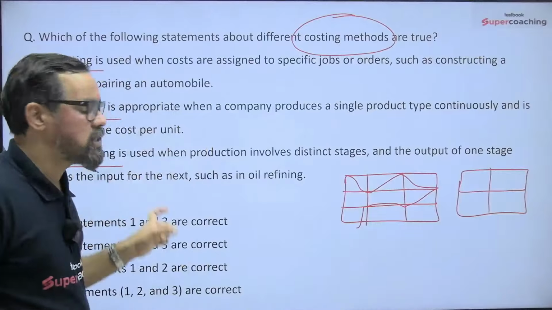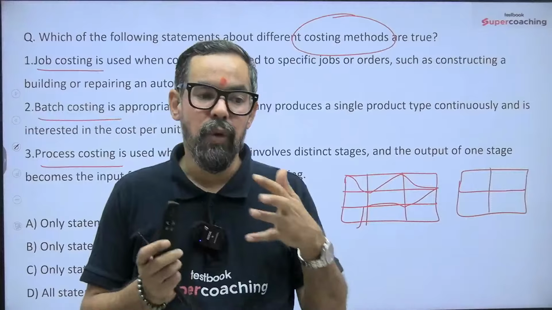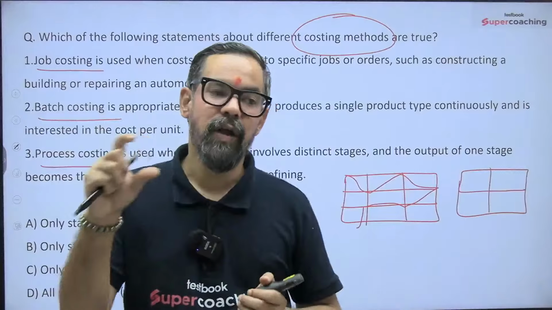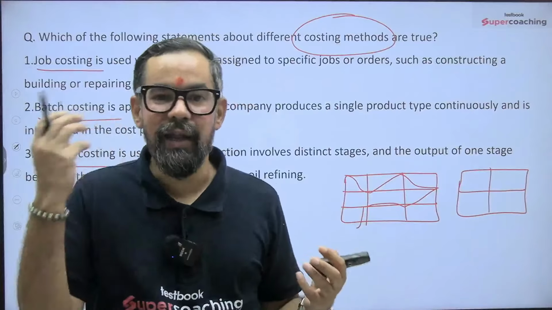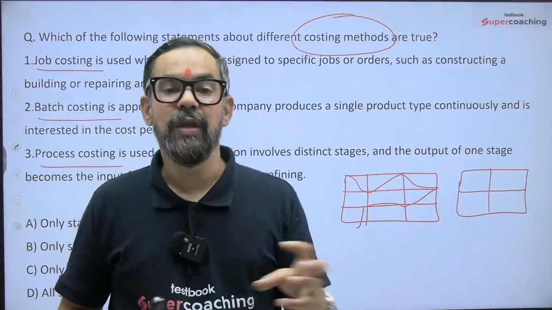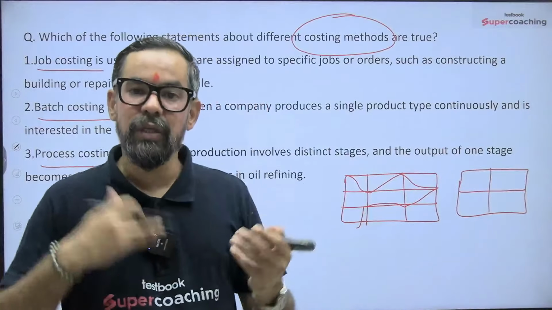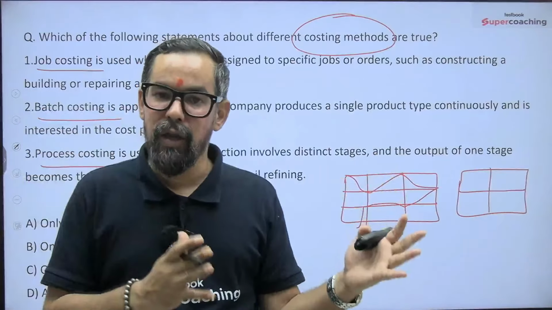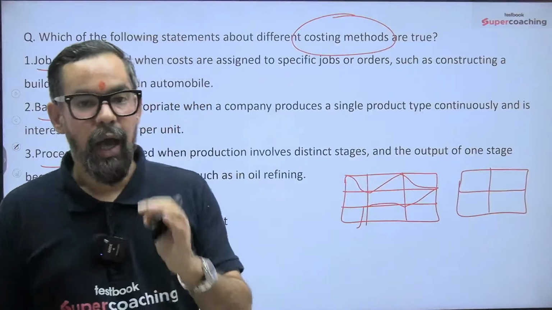When it comes to batch costing, this is generally useful for things where we produce a product in batches, like pharmaceutical companies. Let's say there is a pharmaceutical company that manufactures Dolo or many different medicines, or even a biscuit manufacturing company, chips manufacturing company, toffee manufacturing company, where they are producing n number of items in a particular batch, so total batch cost divided by number of units will be your unit cost in that case.